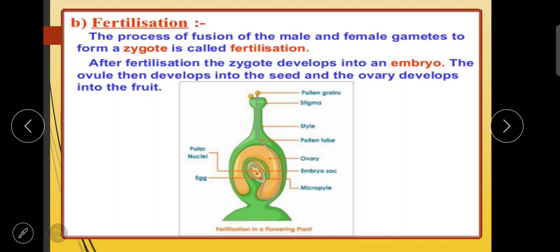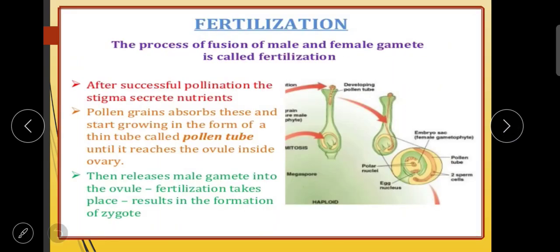So here is the picture of pollen grains. Here you can see pollen grains sticking to the stigma. It is entering through the style, this pollen tube is formed and then it goes to the ovary. There it forms a sac, the embryo sac, and the egg develops. It forms the zygote, a single cell egg, you can see, to produce a seed and fruit. So here it is fertilization.